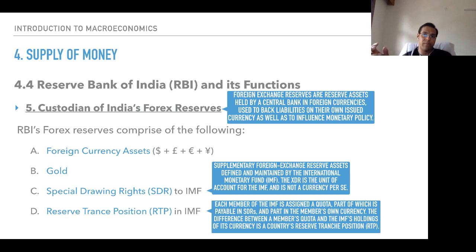What is a member's quota? Let's say India's quota in IMF is to the tune of 2.3%. So we can borrow from the IMF to the tune of a quota. US would have a much higher quota. Russia would have a high quota. Germany would have a high quota. So the borrowing from IMF is not unlimited. It can be done on the basis of the limited quota you have. So the difference between a member's quota and the IMF's holding of its currency is a country's reserve tranche position.